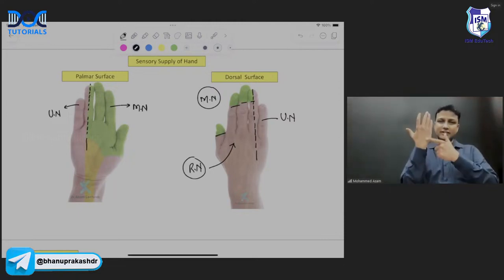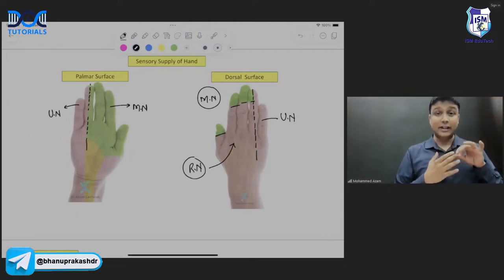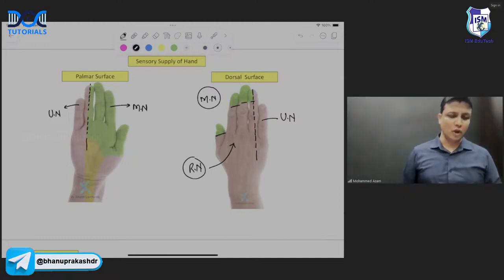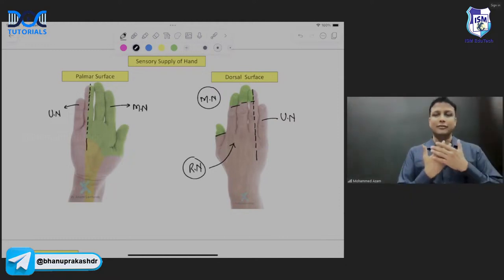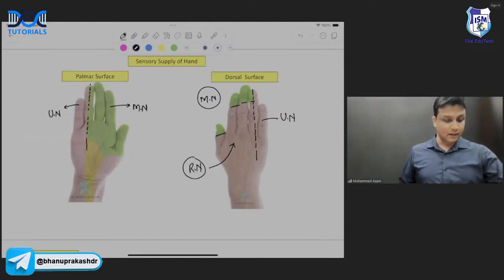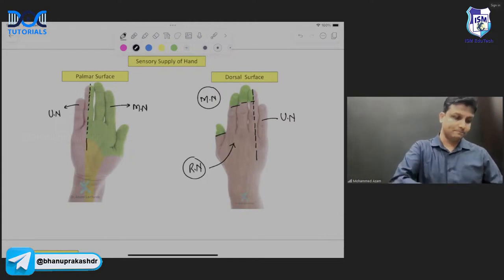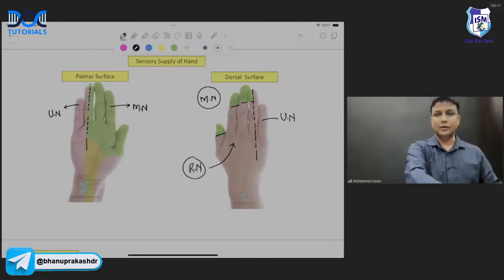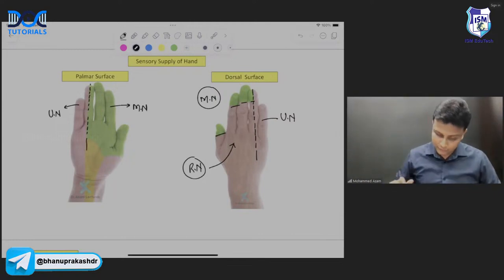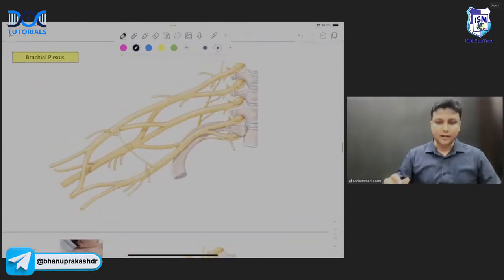So medial 1.5 digit is supplied by ulnar nerve. Lateral 3.5 digit distal phalanges will be supplied by median nerve, and the remaining, which is not highlighted, the dorsum of the hand, will be supplied by the radial nerve. Any problem? Any problem, children? Are you done? Okay, great, let's move ahead, sir.